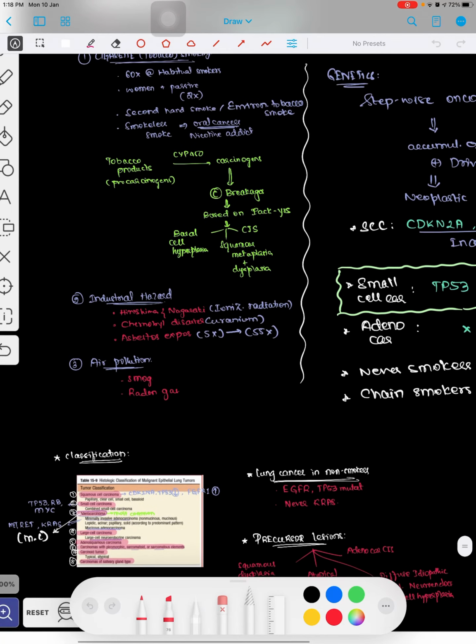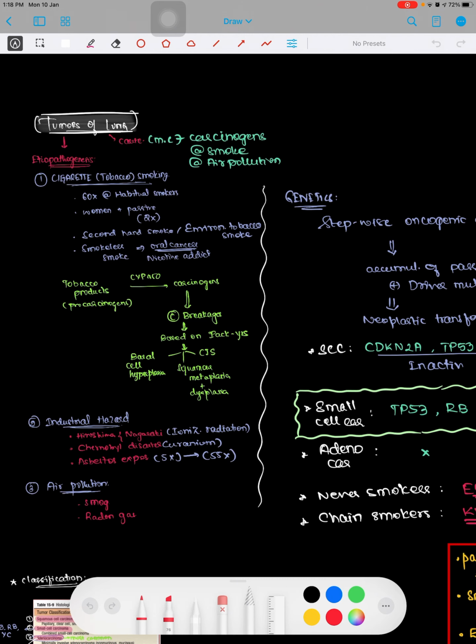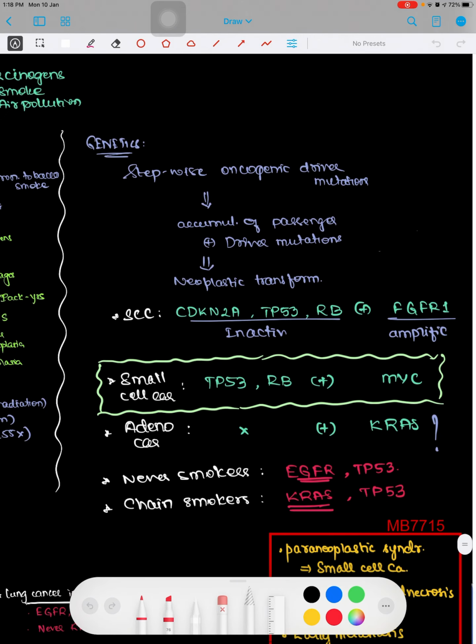Coming to the etiopathogenesis, it can be due to genetic factors or it can be due to acquired factors. In genetic factors, you have to remember four important genes, that is TP53, retinoblastoma gene, KRAS, and EGFR. You have to remember.